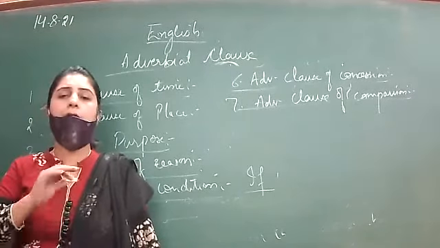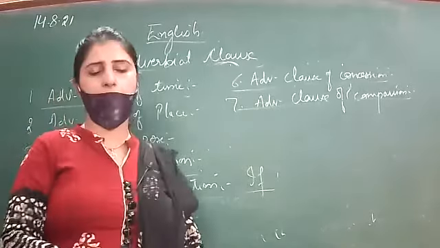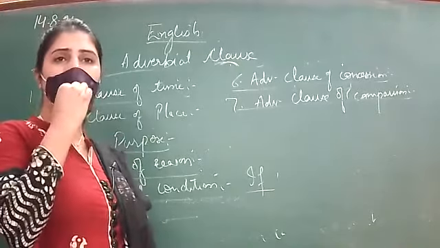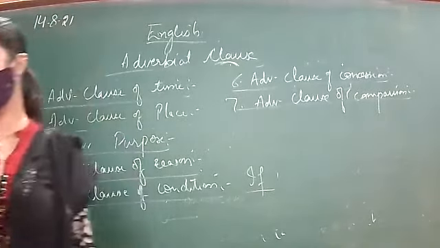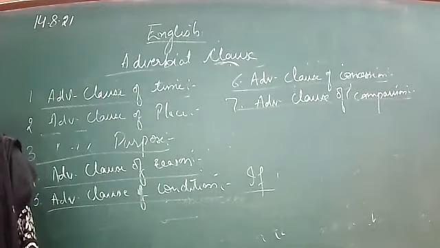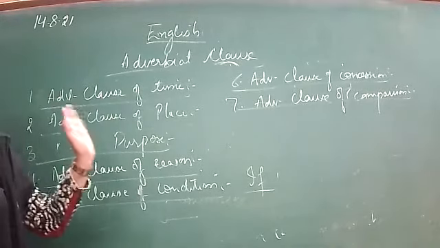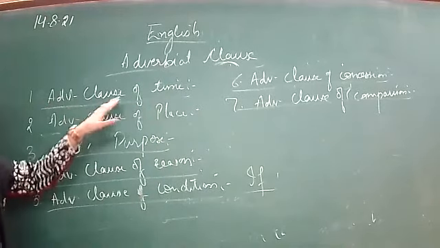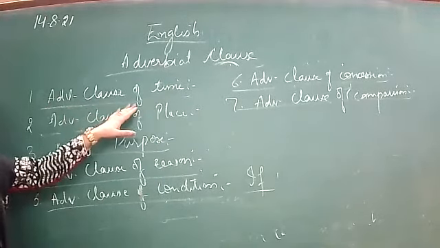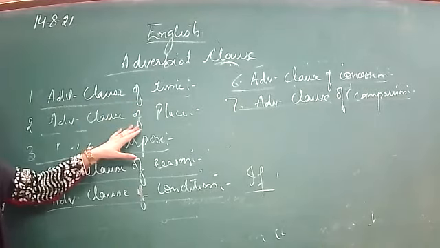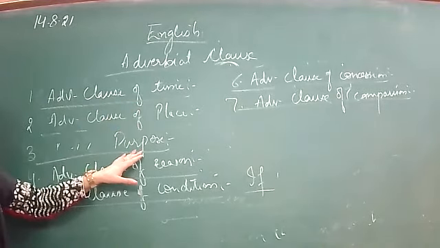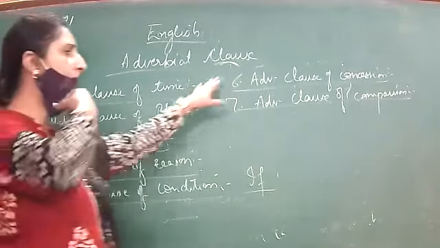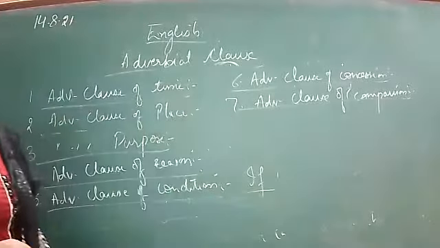So these kinds of comparisons can also be used here. Right? Understood now? These are the different kinds of adverbial clauses. What are those? Adverbial clause of time, place, purpose, reason, condition, concession, and comparison.